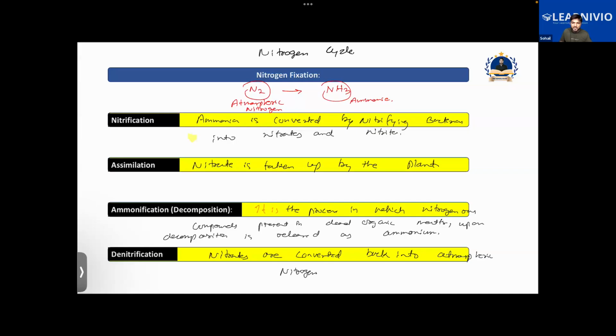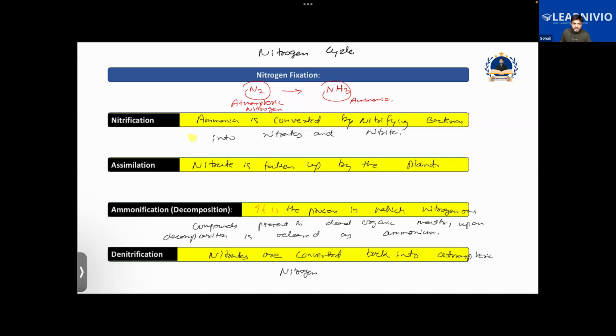Yes, sir. Let me just go through the question once again. It was nitrogen fixation only, no? Yeah. So for nitrogen fixation, if you have answered this, then this will work. But nonetheless, you need to work on the construction of the question. That will improve with practice. The more you practice, the better it will be.